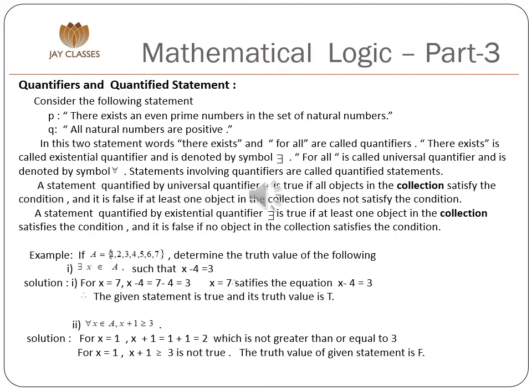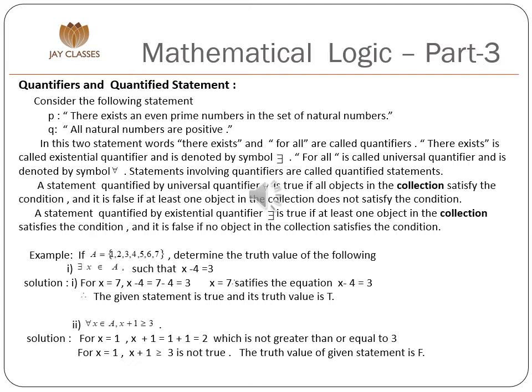For the universal quantifier, a statement quantified by the universal quantifier is true if all objects in the collection satisfy the condition, and it is false if at least one object in the collection does not satisfy the condition. For the existential quantifier, a statement quantified by the existential quantifier is true if at least one object in the collection satisfies the condition, and it is false if no object in the collection satisfies the condition.